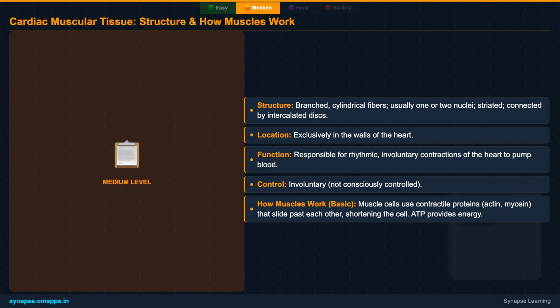Its sole, vital function is to rhythmically contract and pump blood throughout your entire body, a continuous process essential for life. This constant, tireless work is a testament to its specialized structure and function.